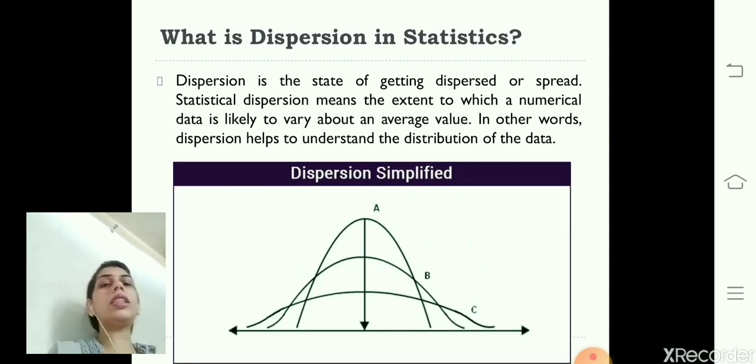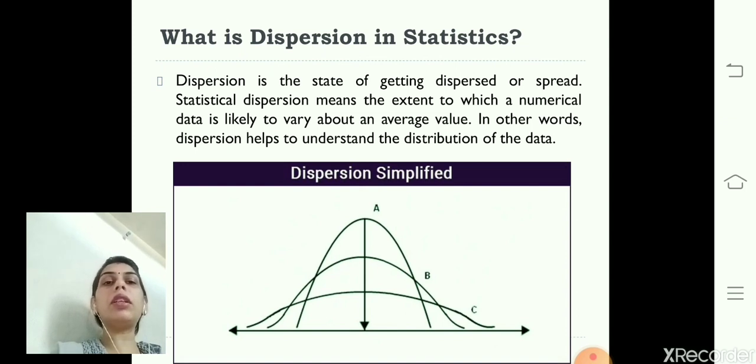Dispersion. What does dispersion mean? Dispersion simply means the disparity or spread. That means a particular data shifted from its mean value or the central value. How much it is shifted, that we can calculate with the help of dispersion. So, dispersion is the state of getting dispersed or spread.